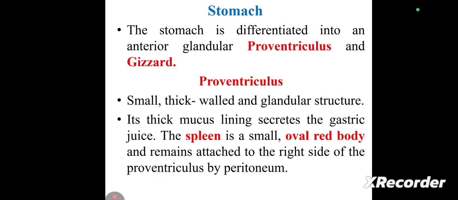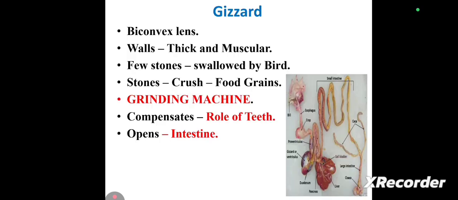Next to the esophagus is the stomach. The stomach is classified into proventriculus and gizzard. Proventriculus is a small, very thick walled glandular structure, and here the spleen, a small oval red body, is attached to the right side of the proventriculus.